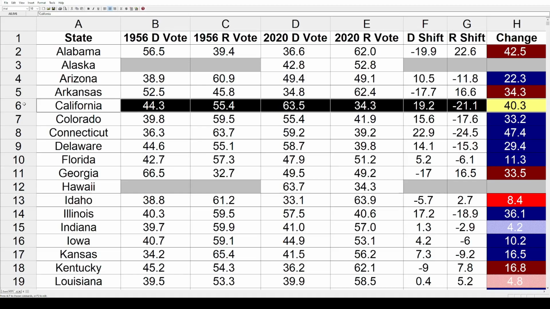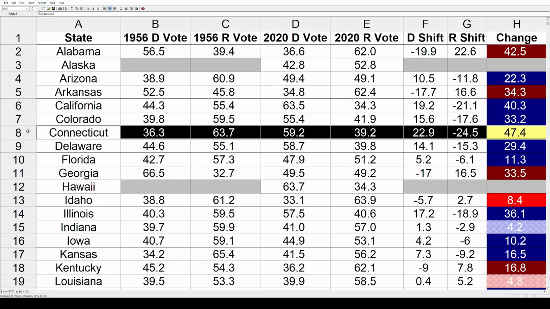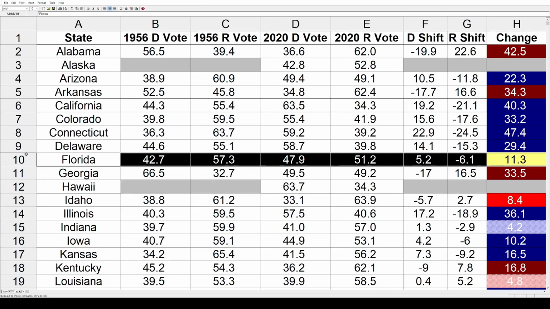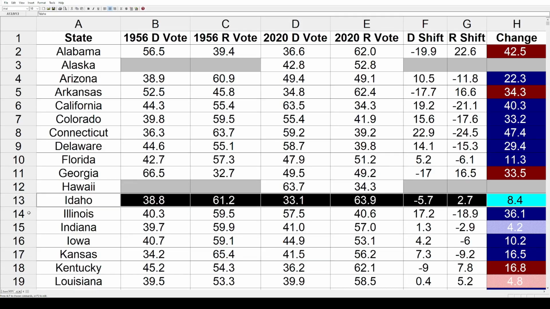California had a big blue shift of 40.3%. Same in Colorado by 33.2%. In Connecticut by 47.4%. And in Delaware by 29.4%. Florida had a smaller blue shift of 11.3%. Georgia went back toward the Republicans by 33.5%. Idaho had a modest red shift of 8.4%.